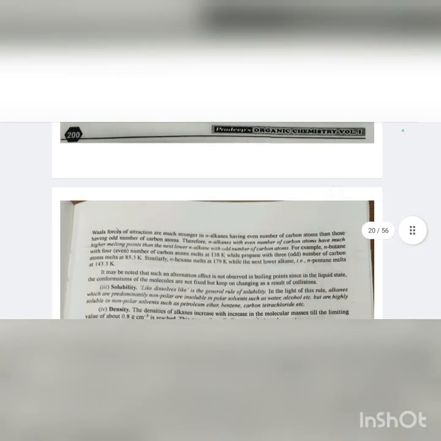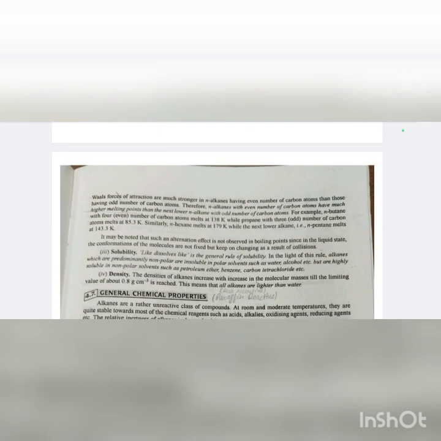Thus, it is clear that n-alkanes with an even number of carbon atoms are more symmetrical than those containing an odd number of carbon atoms and hence closely packed in the crystals. In other words, van der Waals forces of attraction are much higher in n-alkanes having an even number of carbon atoms than those having an odd number of carbon atoms. Therefore, n-alkanes with an even number of carbon atoms have a much higher melting point than the next lower n-alkane with an odd number of carbon atoms.